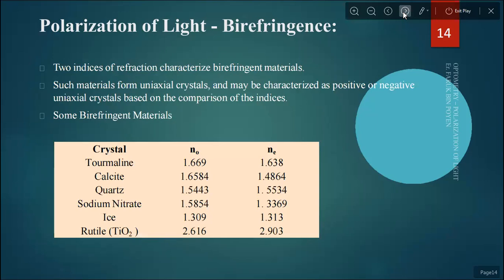So there are two indices of refraction characteristic of a birefringent material. Such materials form uniaxial crystals and may be characterized as positive or negative uniaxial crystals based on the comparison of the indices. Some birefringent materials are crystals: tourmaline, calcite, quartz, sodium nitrate, ice, and rutile.